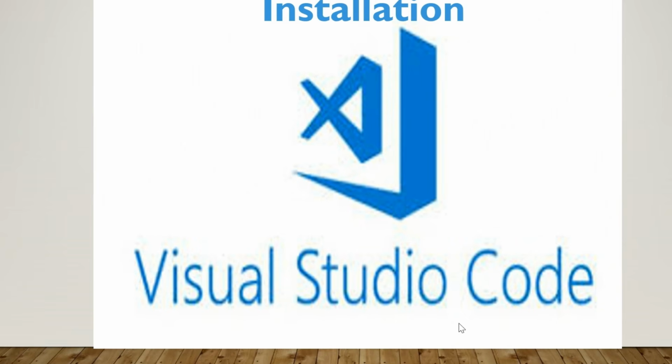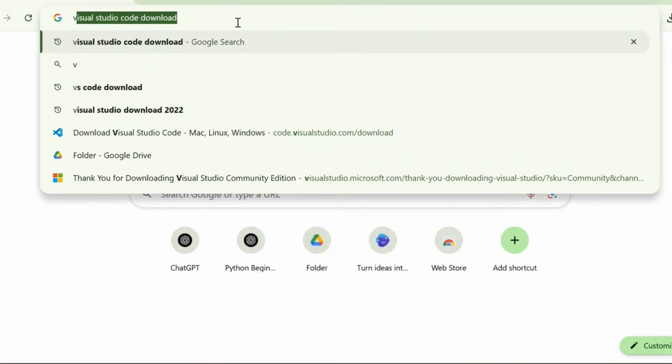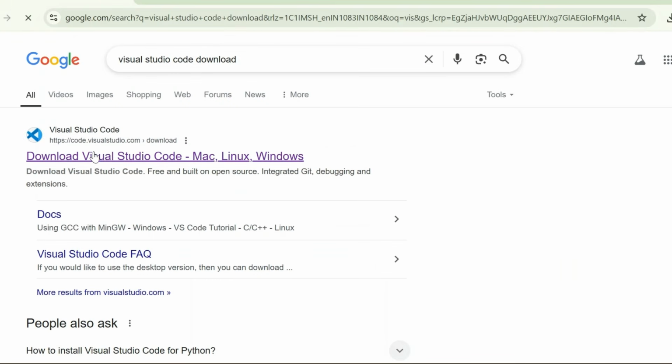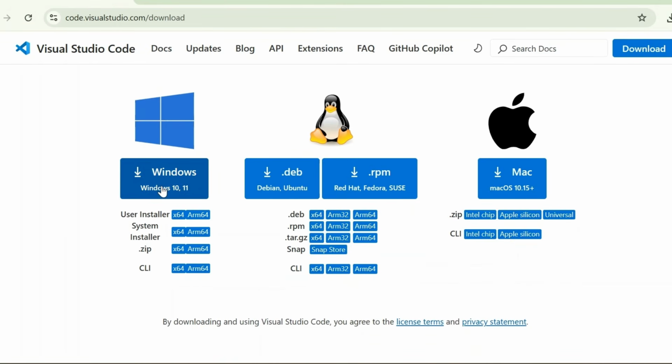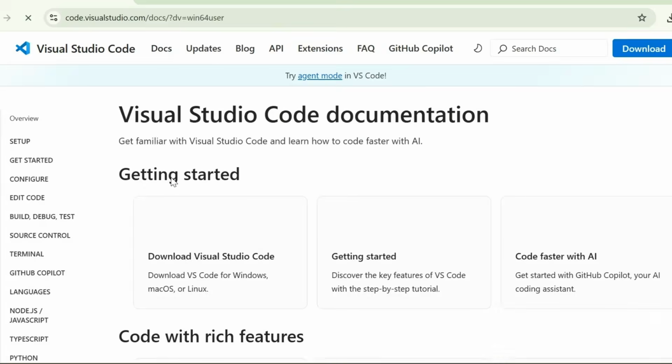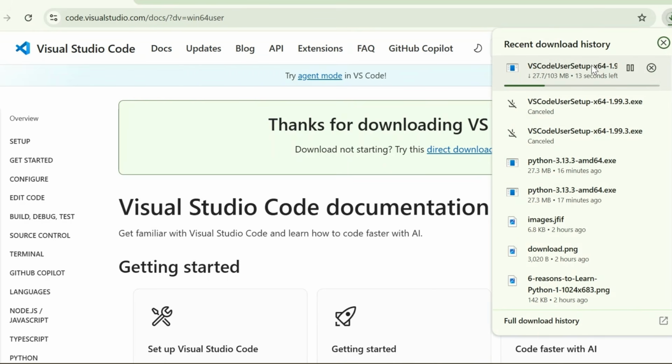Next, let's download and install Visual Studio Code. Open Google and search for Visual Studio Code download and then click on the first link. After that, for Windows, just click on this button, and there are others for Linux and Mac. In my case, as it's Windows, I'm clicking on this button. This will download the VS Code setup file. This may take some time, just wait.